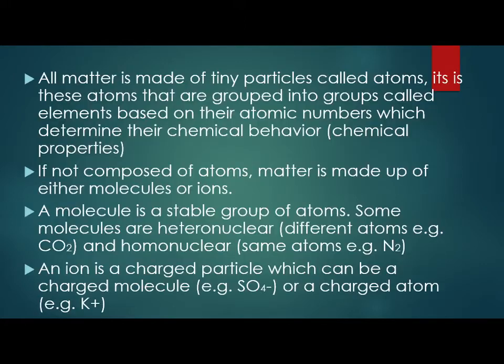All matter is made of tiny particles called atoms. It is these atoms that are grouped into groups called elements based on their atomic numbers, which determine their chemical behavior (in brackets, chemical properties). If not composed of atoms, matter is made up of either molecules or ions.